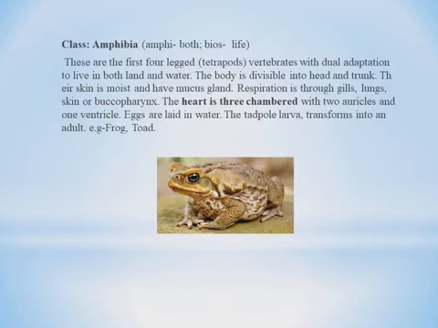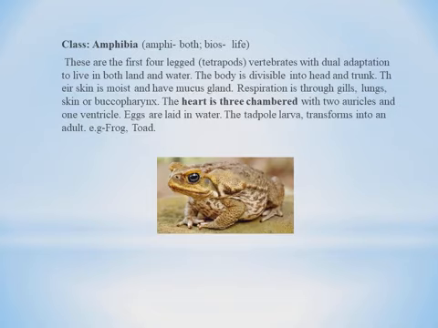The next class is Amphibia. You might have learned this term in lower classes. We can divide this term into two. Amphibia. Amphi means both. Bios means life. So they will have two modes of life, aquatic as well as terrestrial. So let's see their characteristics. The first one, these are the first four-legged tetrapods. Tetrapods means having four legs. So starting four-legged animals from class Amphibia.